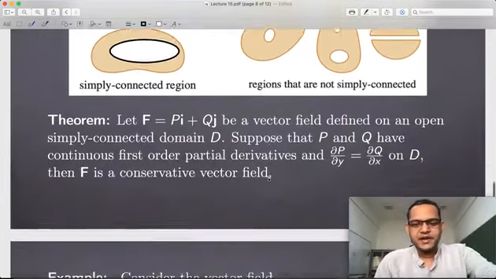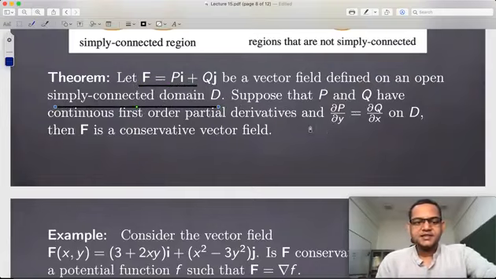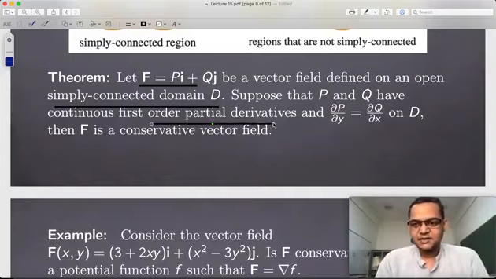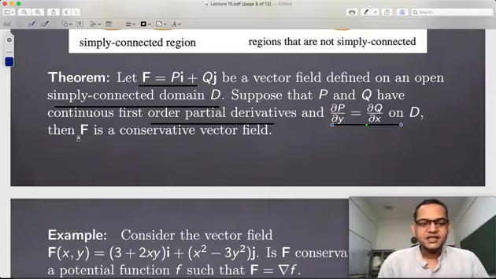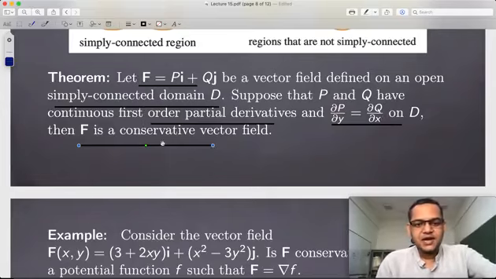So if I put this extra condition on the domain, then you have a converse, namely that you start with a vector field on a simply connected domain, and of course you assume the continuous first order partial derivatives of P and Q, and assume that this happens. This is precisely the conclusion from the previous theorem. Then you can say that the vector field is conservative. So the necessary condition becomes sufficient if you have an additional condition on the domain.